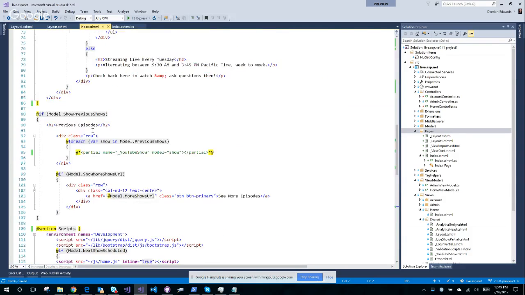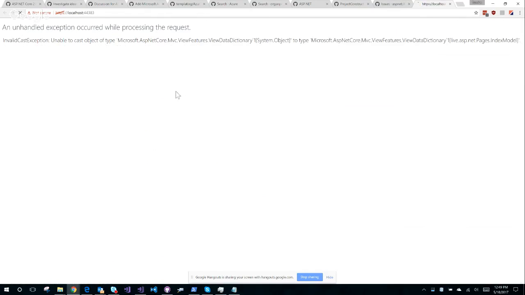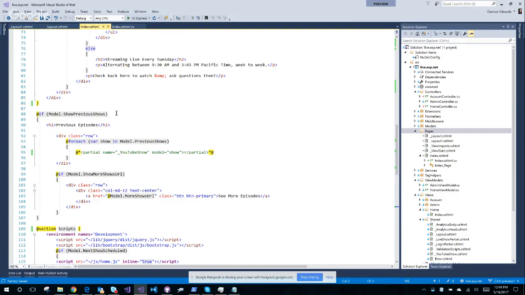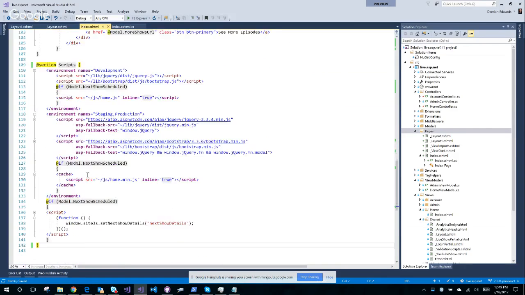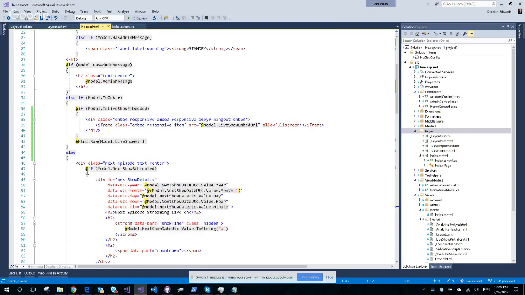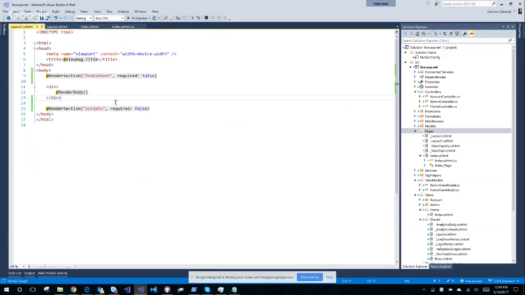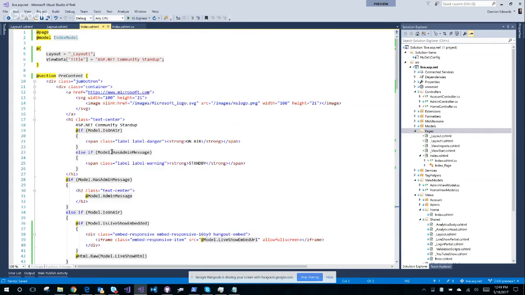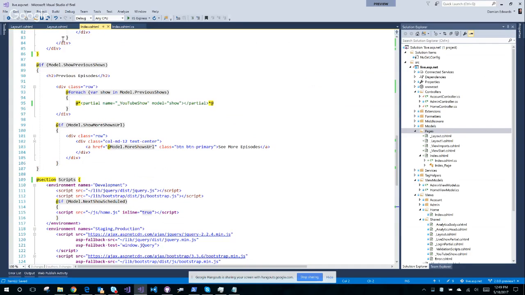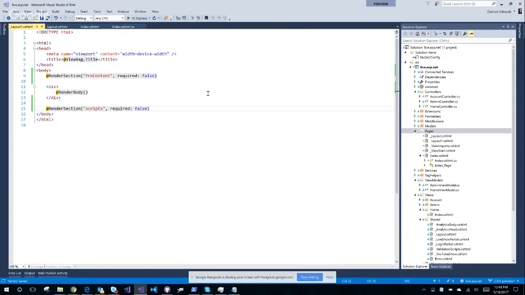Okay, let's try that. Still doesn't work. So I have a section scripts. This is strange. I have a section pre-content and a section scripts. Okay, so let's empty them. Their names are different, actually.